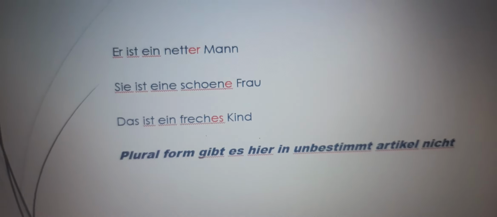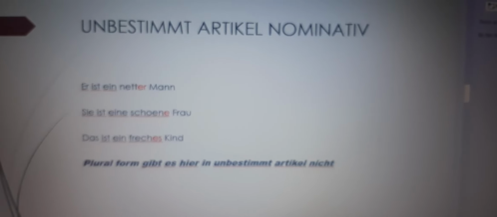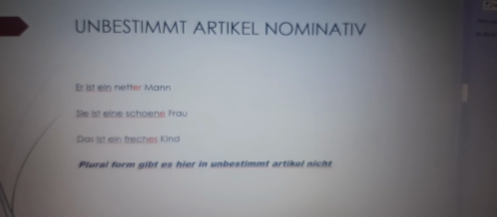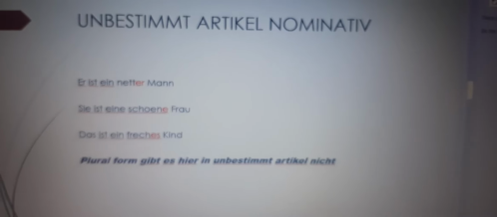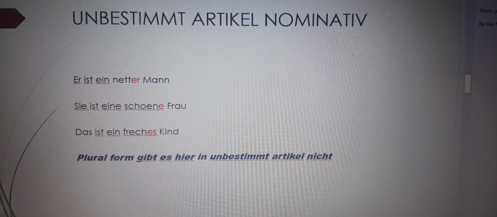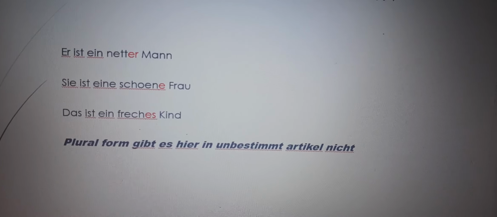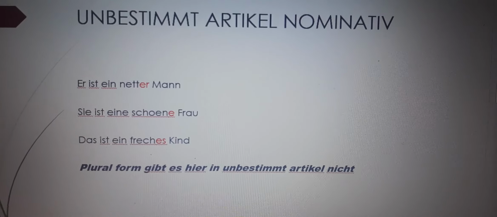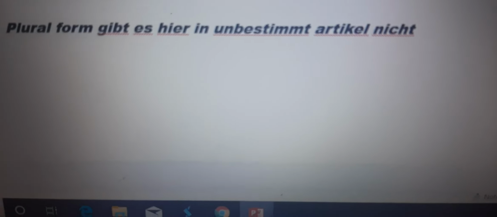Now let's come to the next part. Unbestimmt article. What happens to the adjective when on the left side of adjective is unbestimmt article? You know what is unbestimmt article? Ein, eine, ein. But for plural, there is no unbestimmt article. You know it very well. Let us do. Er ist ein netter Mann. Sie ist eine schöne Frau. Das ist ein freshes Kind. And here you can see plural form gibt es hier in unbestimmt article nicht.